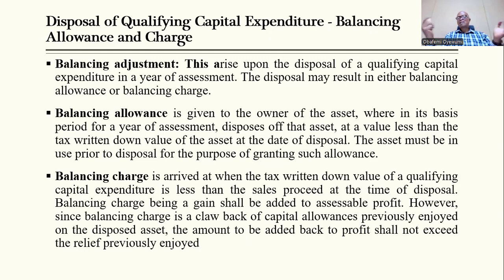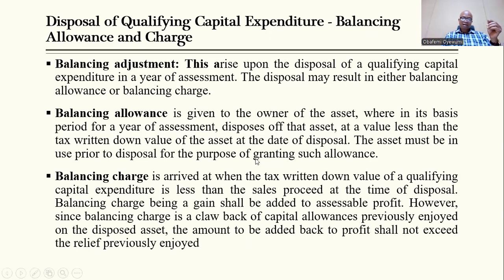So let's say you have 50,000 naira worth of a particular asset, and you have a tax written down value of 35,000. So the difference is 15. But now, if you want to sell the asset, you're going to be using the tax written down value as a basis to determine whether it is sold at a profit or at a loss.